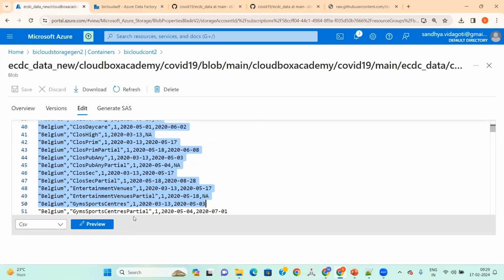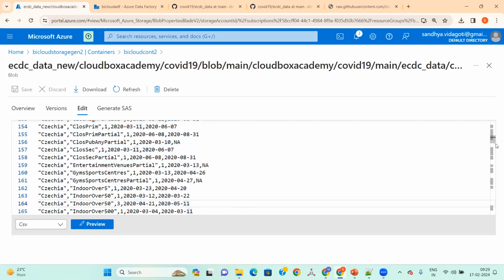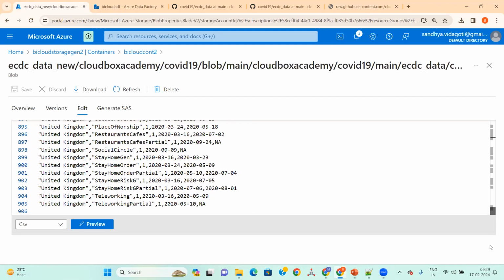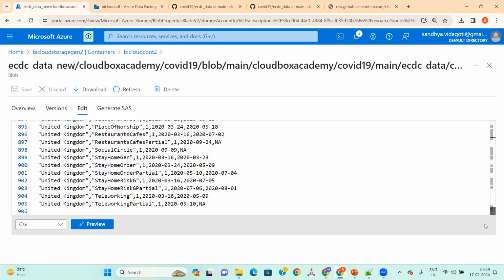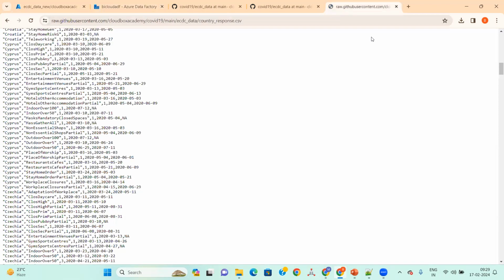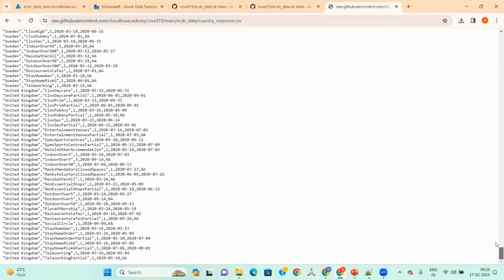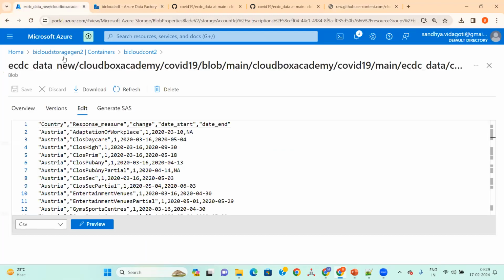Okay. See, we have everything there. If you take these two data sets in Notepad and see the count, the last one is 905, and here also it will be the same. You can check it if you copy it into Notepad, right?